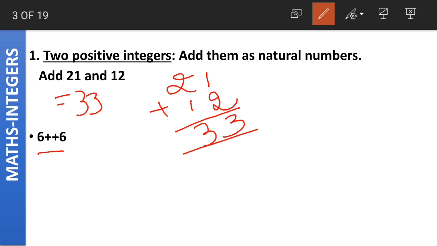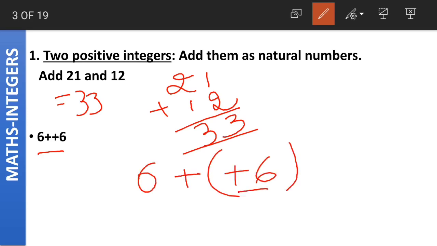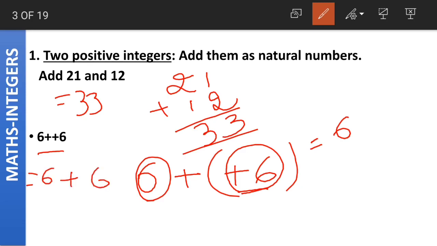Coming to the second example, 6 plus 6. This was a doubt asked by one of the students in the live chat, so I have taken up this question from there. We have two positive integers, 6 and plus 6. As I said earlier, plus 6 is equal to 6 only. So we can simplify this and write 6 plus 6, which is equal to 12. Two positive integers is nothing new for us. We just add them as natural numbers.